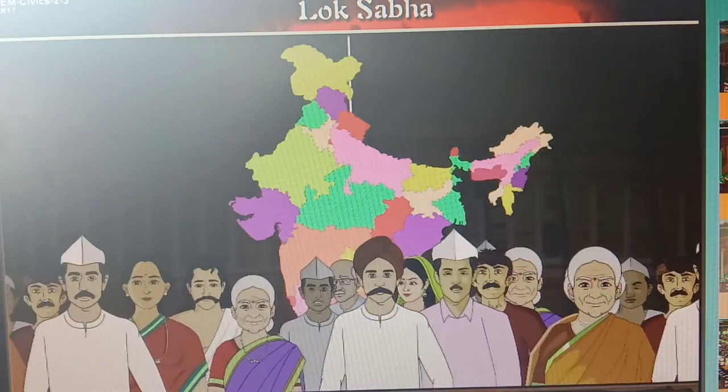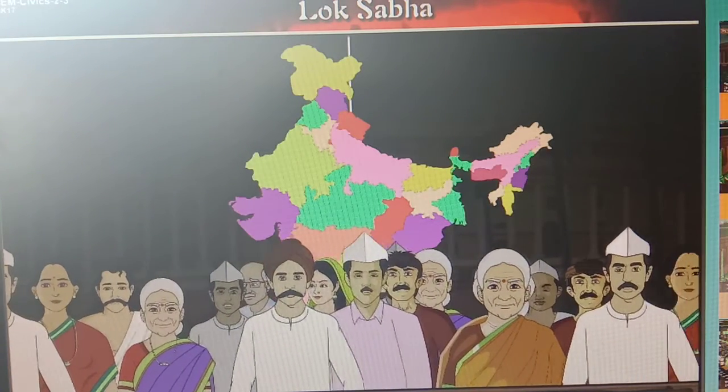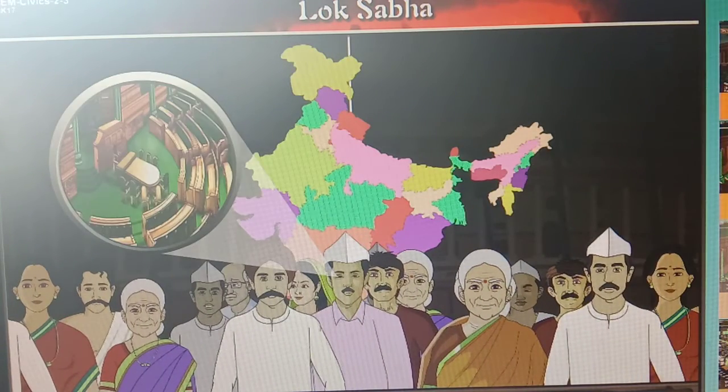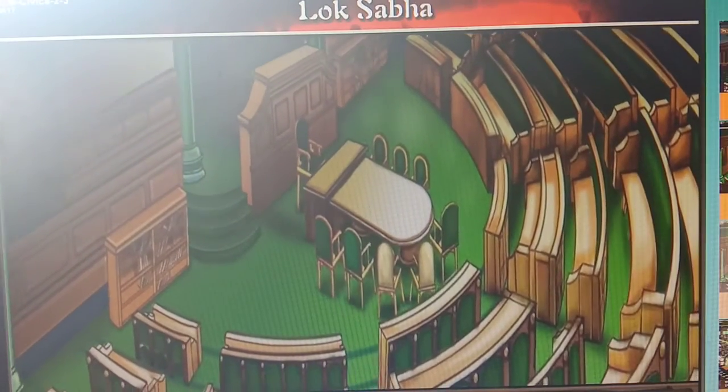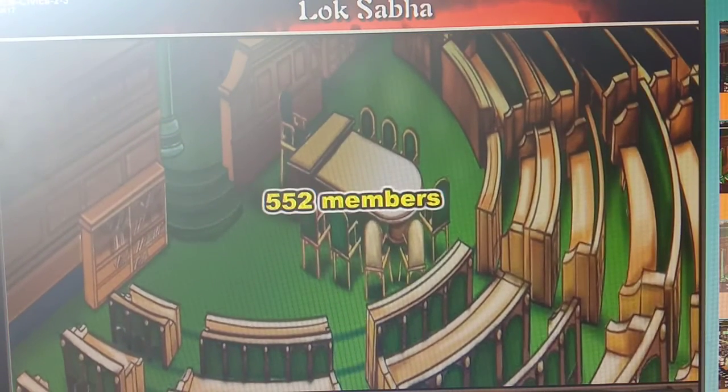Lok Sabha is the representative body of the citizens of the country. As per the Constitution, there can be a maximum of 552 members in the Lok Sabha.